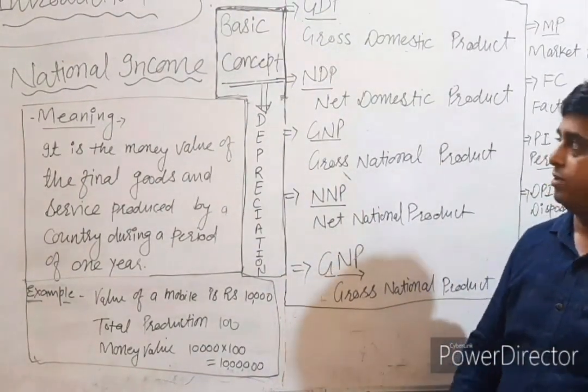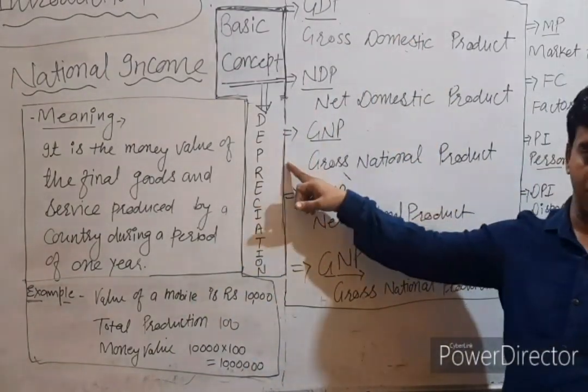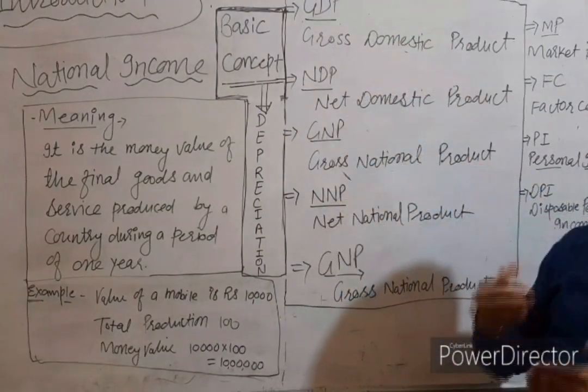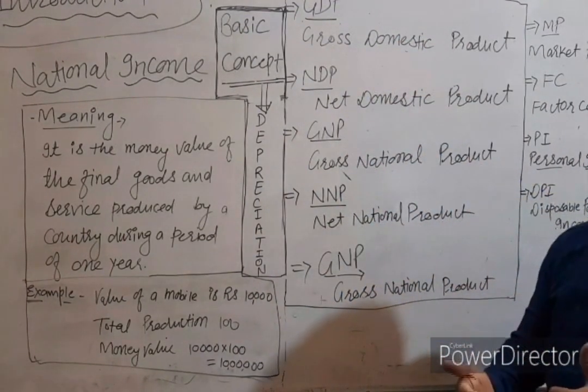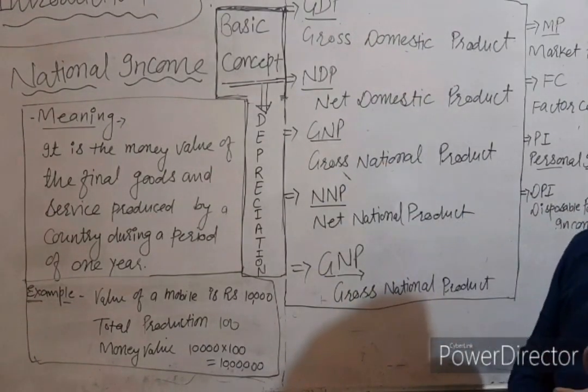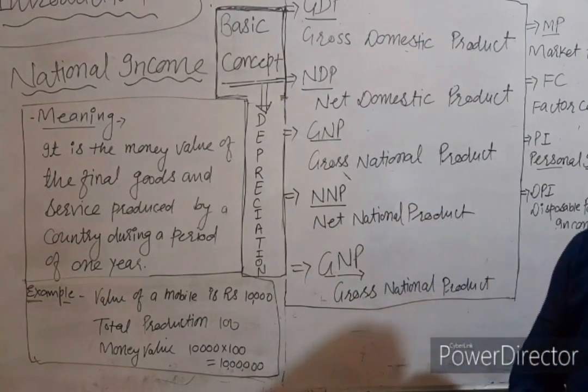Next, we have some basic terms, basic concepts like depreciation. We know very well GDP, full form gross domestic product. GNP, gross national product. Next one, NNP, net national product.